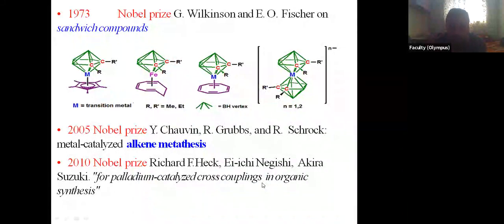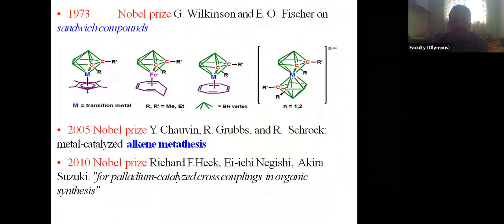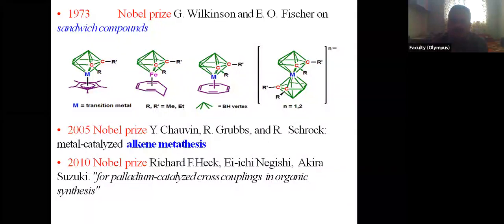Up till now, five Nobel Prizes were awarded for research work in organometallic chemistry only. So you may see the importance of these organometallic compounds. Now, why are organometallic compounds so important in chemistry?